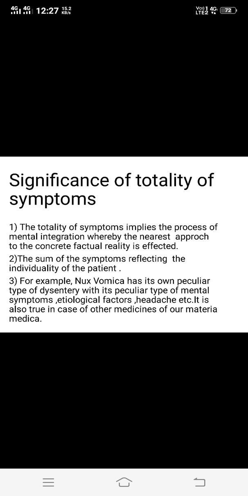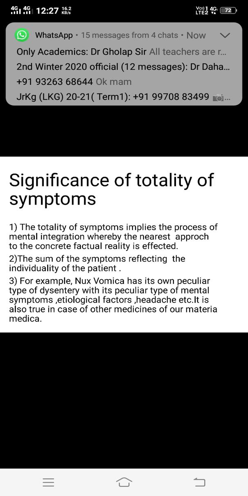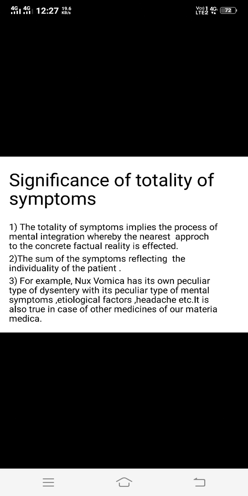So in this, the totality is not a mere haphazard or fruitless jumble of symptoms thrown together without any rhyme or reason. That is, it is not only a collection of symptoms without any rhyme or reason, and not merely the numerical aggregate, such as having 20 symptoms or having 50 symptoms. This is not the totality of symptoms. The entire number of symptoms as particular or a single symptom, but what is meant by totality?